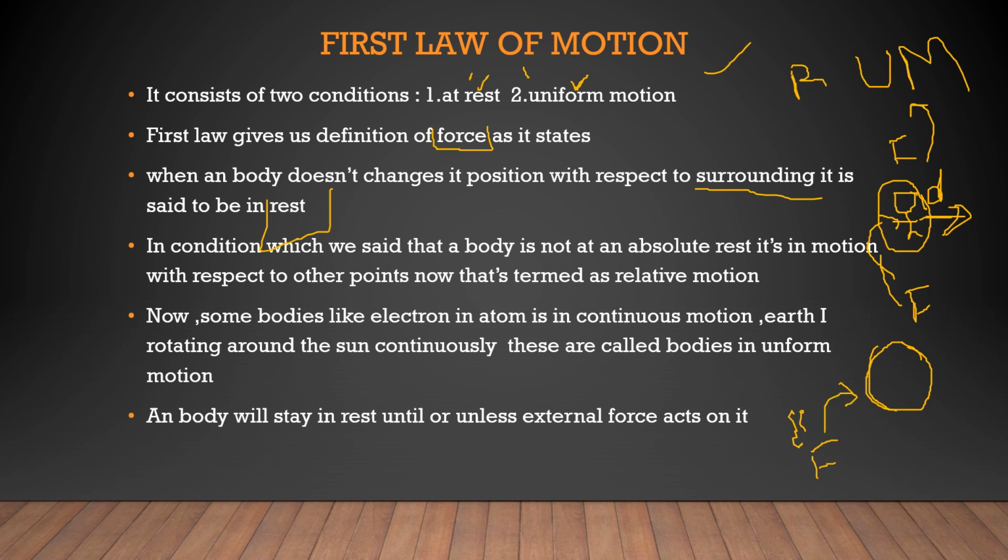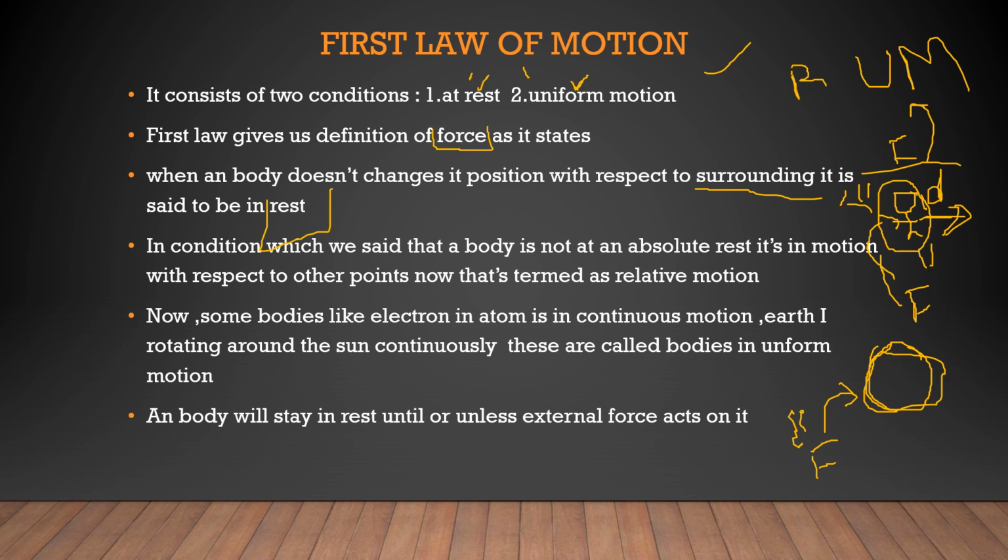Now there are some conditions where we can't say that the person standing in a garden is at rest. Because, as we know, the earth is continuously rotating around the sun. So with respect to that point, this body is not at rest. But we suppose that with respect to things near him, like trees or the children playing, he is at rest.